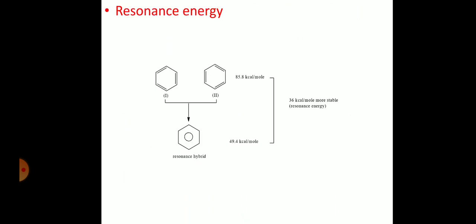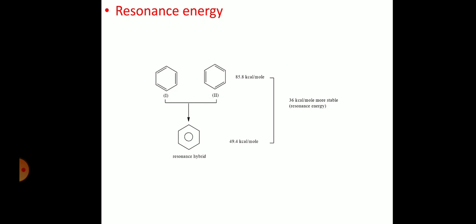So I just try to explain here. You can see it properly there. For benzene, how many resonance structures can we find? Two, 1 and 2. They are identical, so they have the same energy. How much is that? 85.8 kilocalories per mole. Are these real or imaginary? Imaginary. These are resonance structures.